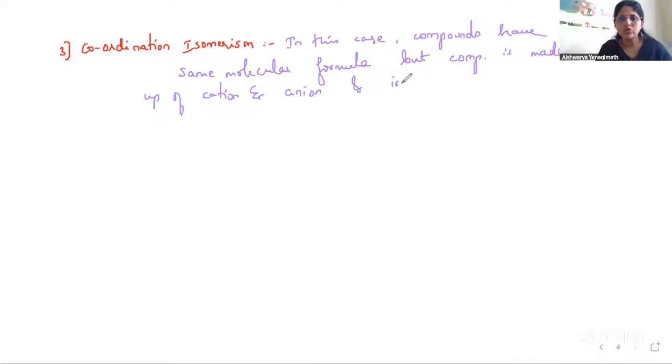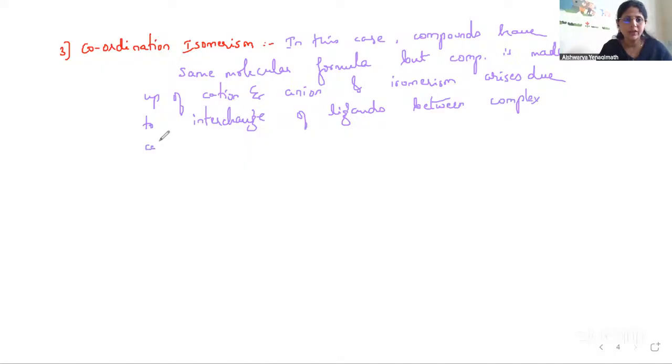and isomerism arises due to interchange of ligands between complex cation and complex anion.